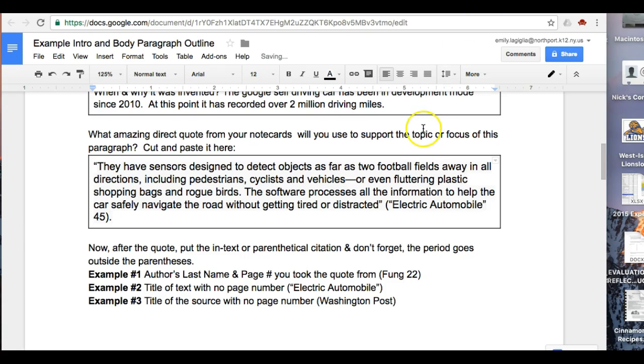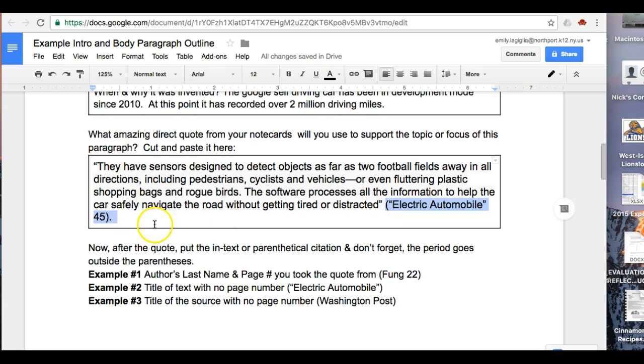The reason the period goes out of the direct quote and after the parentheses is because that tells the reader all of this, everything that's here, is one consistent thought. So this is ending that direct quote. It's a cue to the reader that all of this goes together. And again, if the reader wants to go into your Works Cited page and find this article and find out where they could go find it if they wanted to, they would be able to find that information right here in the middle of the paragraph. I know it looks a little crazy, it feels a little disjointed to throw this information right into your paragraphs, but it is the way that you are supposed to be writing.